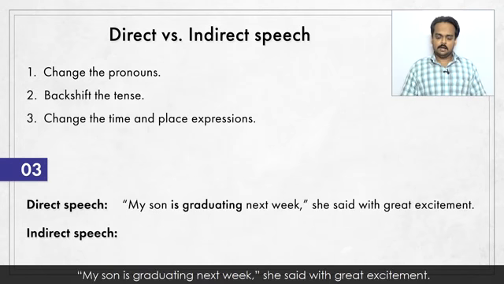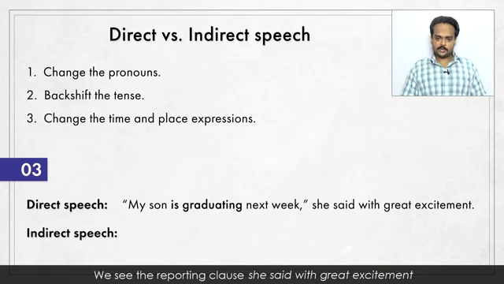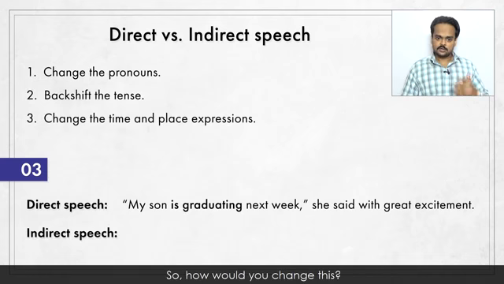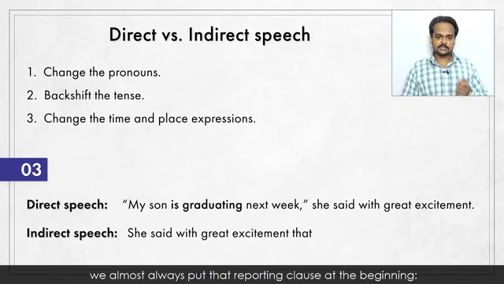Next sentence. "My son is graduating next week," she said with great excitement. We see the reporting clause, she said with great excitement, at the end of the sentence. This is very common. So how would you change this? When we change a sentence to indirect speech, we almost always put that reporting clause at the beginning.